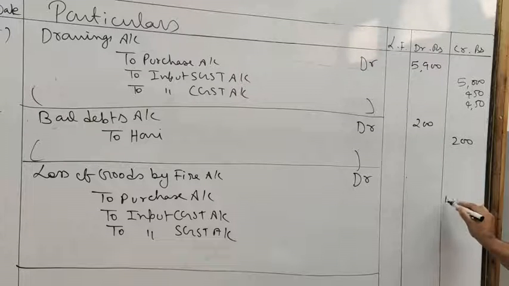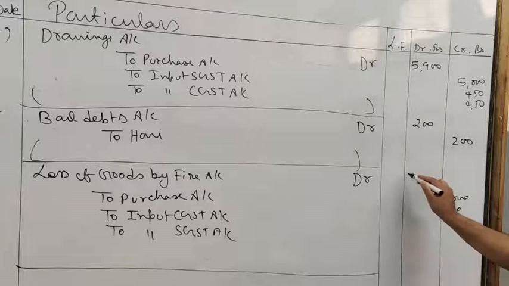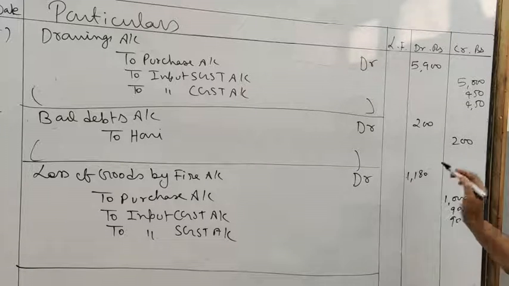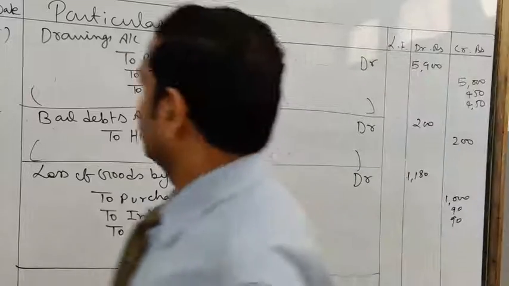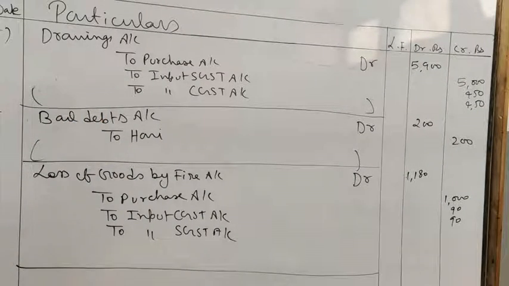So purchase will be credited by 1000 and 90 will be the reversal of GST. So 1180. Now it has been recorded. Clear? Now 2 more entries will be there because damage of the goods by fire is just 1000 rupees and insurance company accepted the claim of 800 and check is received from insurance company.